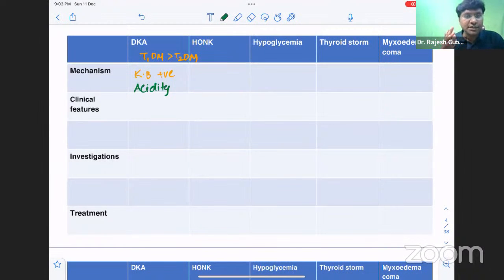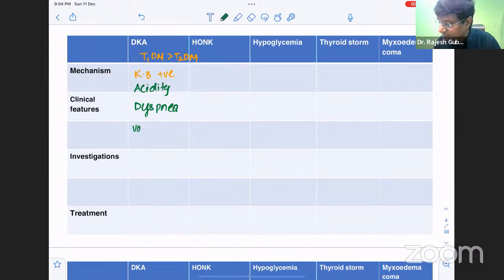Because of the decrease in pH, the clinical features are dyspnea, shortness of breath. Other manifestations will be profuse vomiting, and they will also have abdominal pain. On examination, there is also abdominal tenderness.